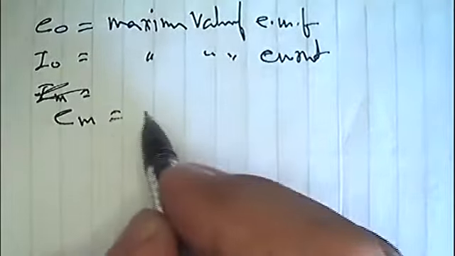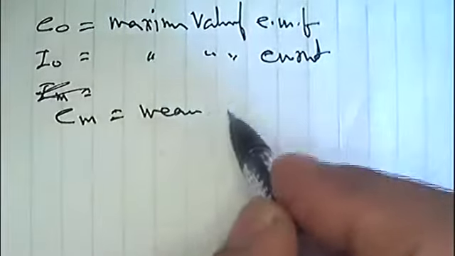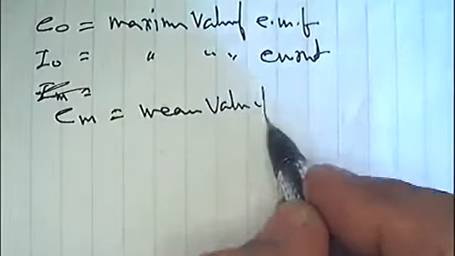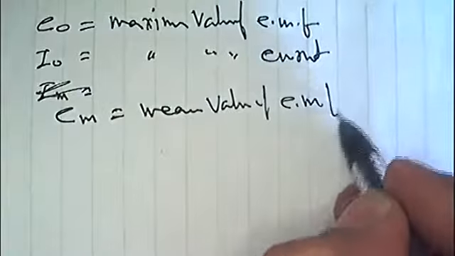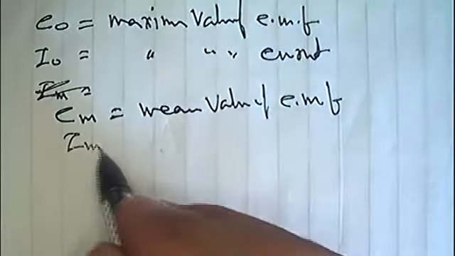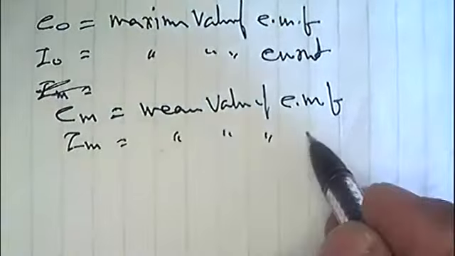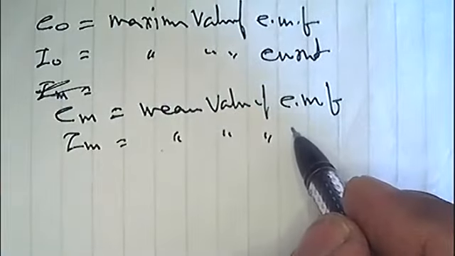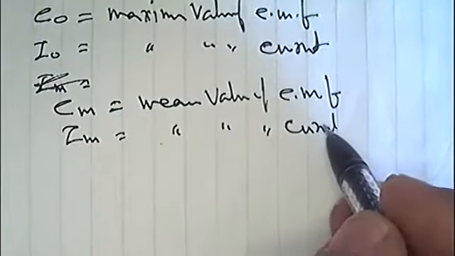EM, it is called mean value of alternating EMF. Then IM is called mean value of alternating current.